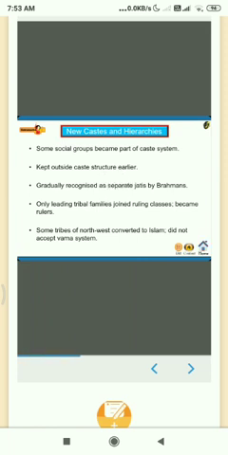New castes and hierarchies. Some social groups became part of the Brahmanical caste system. Earlier, these groups were not part of the caste structure. Gradually, they were recognized as separate jatis by the Brahmins. Only leading tribal families were allowed to join as ruling classes. Some tribes of the Northwest were converted to Islam as they did not accept the Varna system.